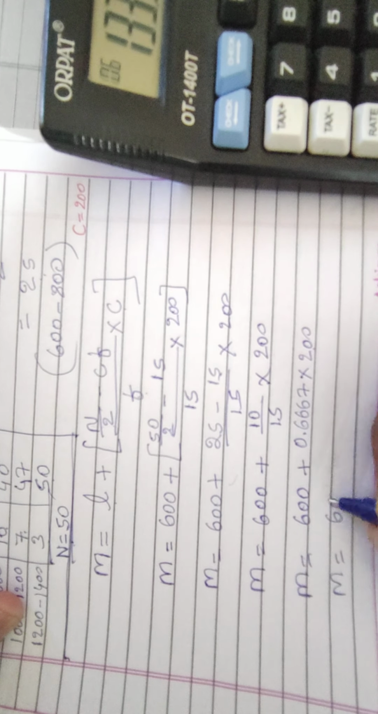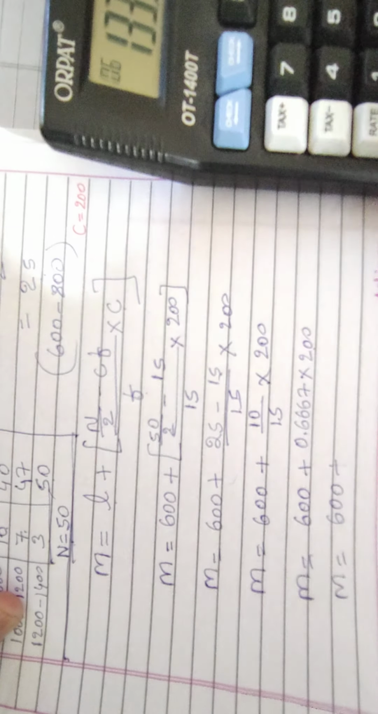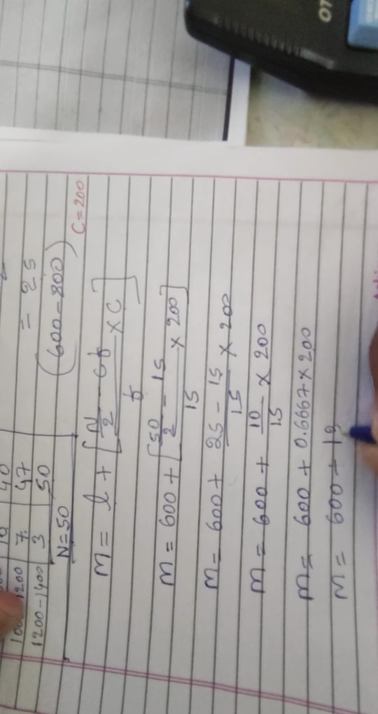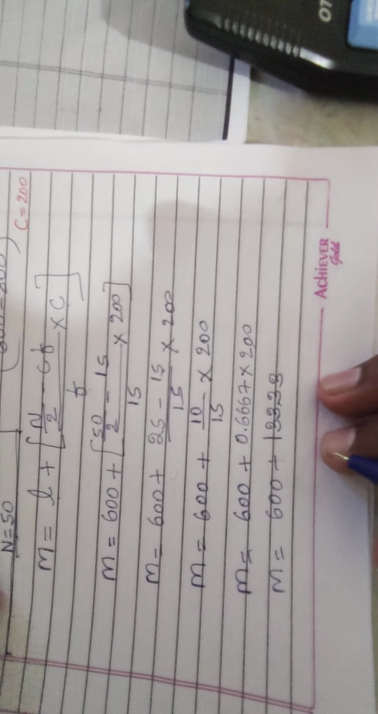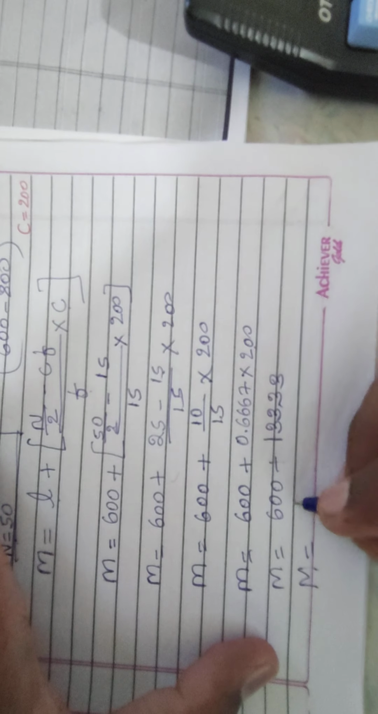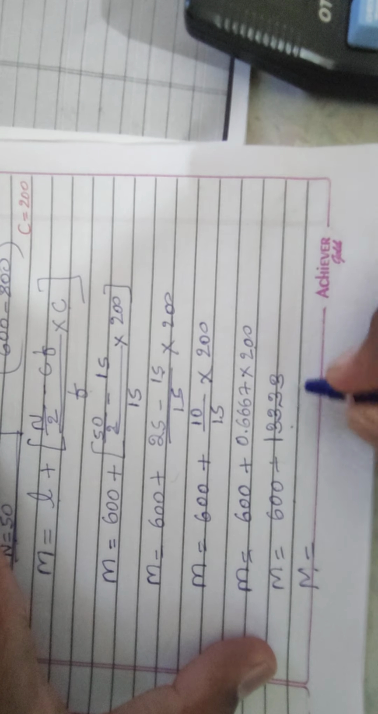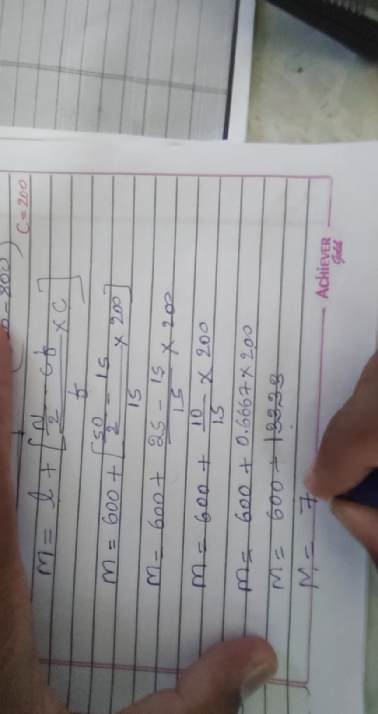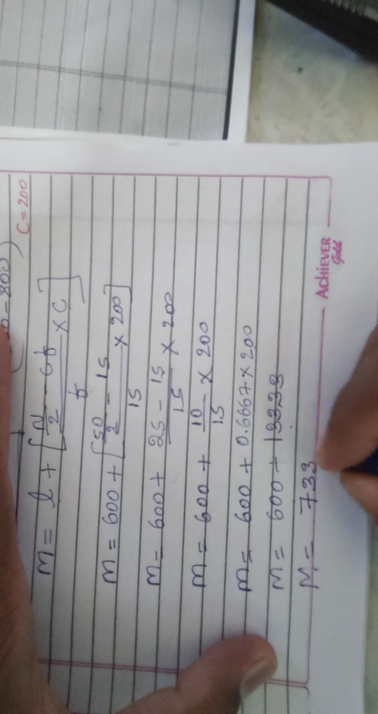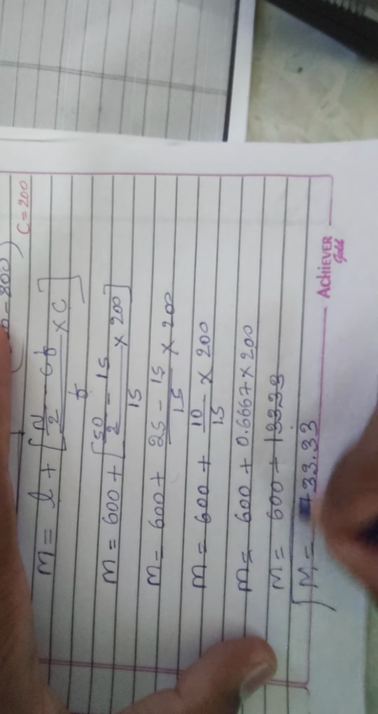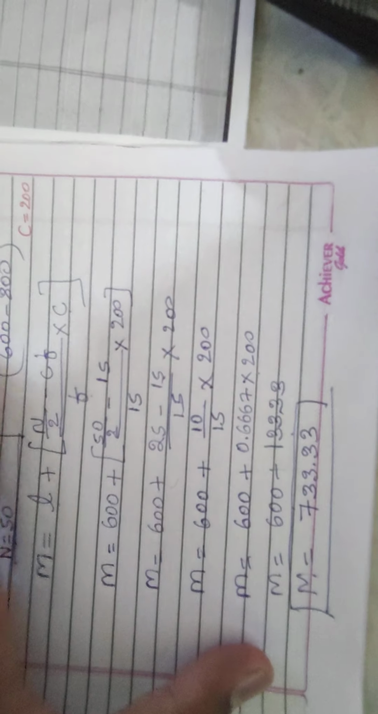Median is equal to 600 plus, on multiplying this, we get 133.33. Next we take the total: 600 plus 133.33 gives the answer 733.33. This is the way of identifying the median.